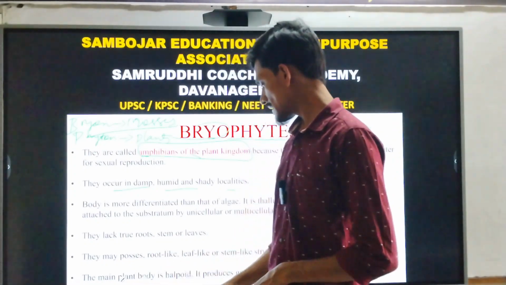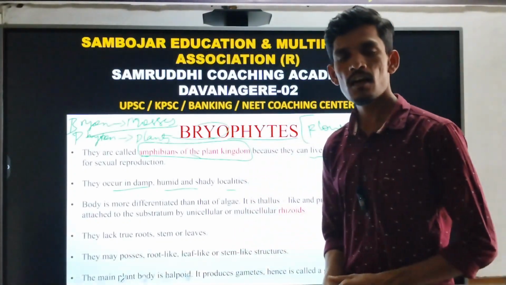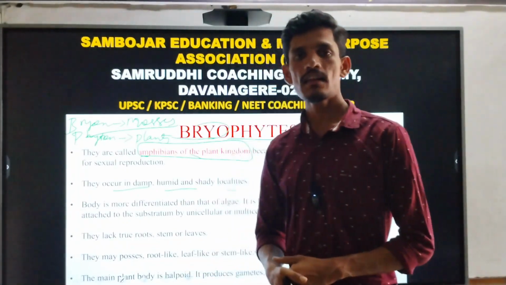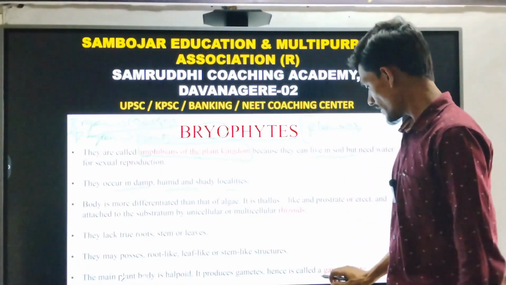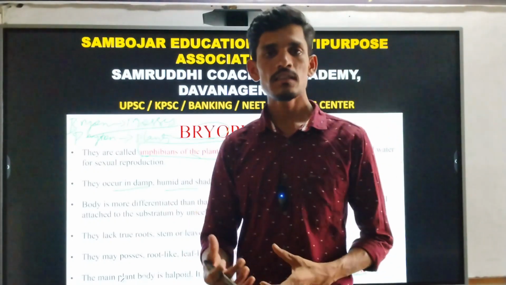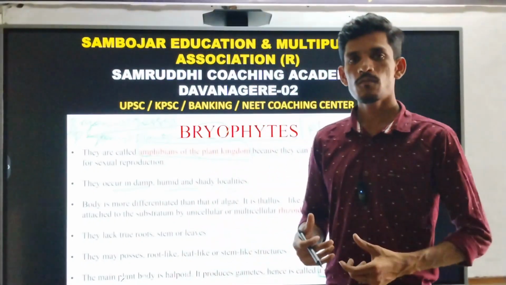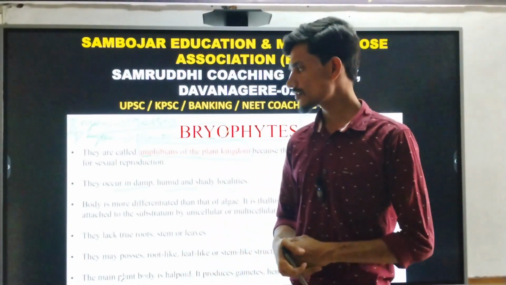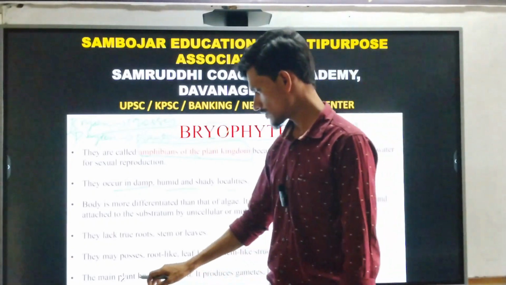And the plant body is haploid and produces the gametes. So that is called the gametophyte. Why are the plants called gametophytes? Because they are capable of producing gametes. So that is called the gametophyte.